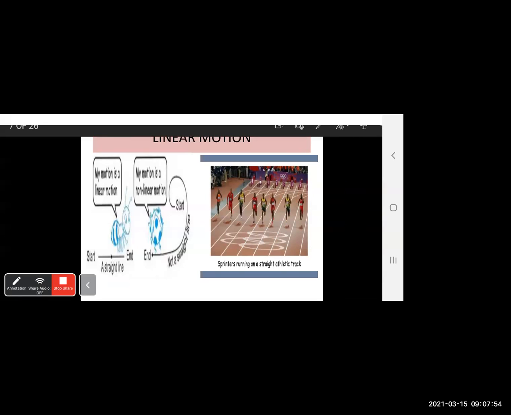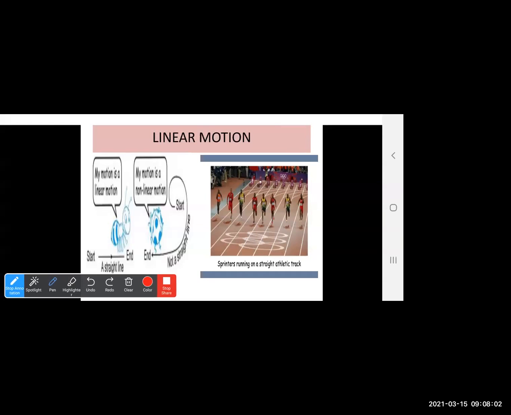Okay, we'll discuss a few more examples. If you are throwing a ball in a downward direction, again, the ball is going to move towards the ground in a linear fashion. So we can say that the ball is moving with a linear motion. You all can give me some other examples also.